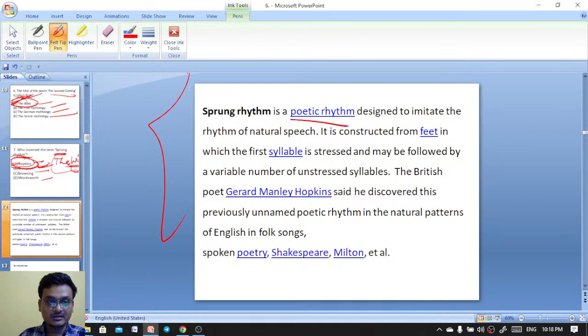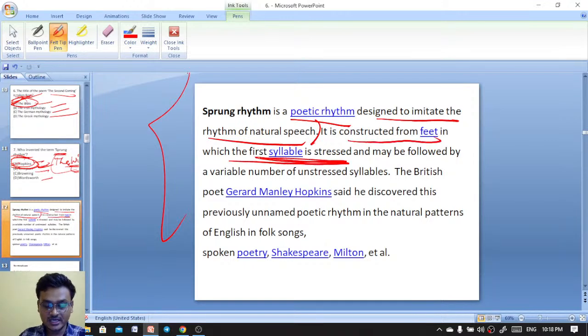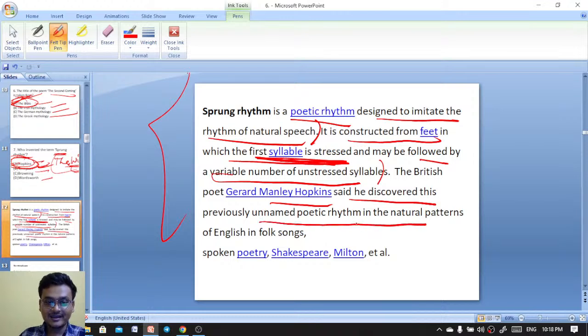Sprung rhythm is a poetic rhythm designed to imitate the rhythm of natural speech. It is constructed from feet in which the first syllable is stressed and may be followed by a variable number of unstressed syllables. The British poet Gerard Manley Hopkins discovered this previously unnamed poetic rhythm in natural patterns.